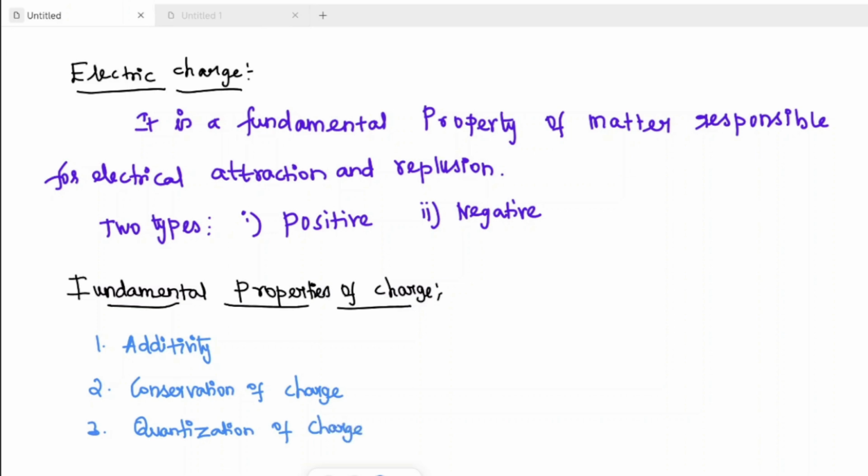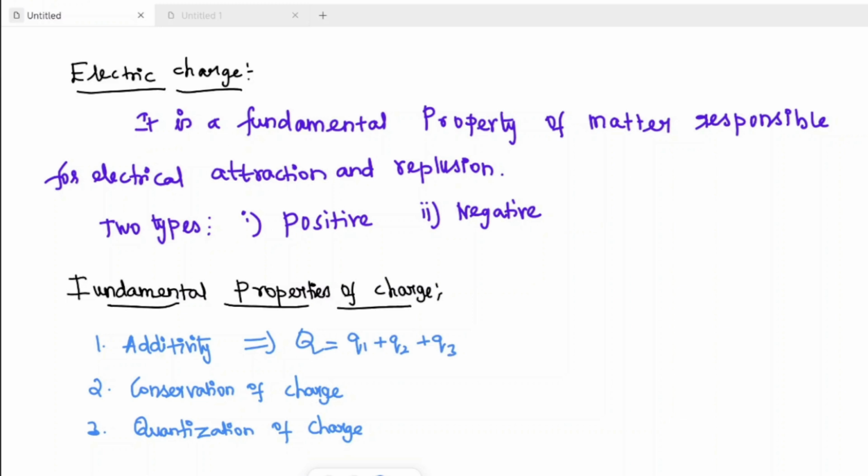So what is meant by additivity? The total charge is equal to the algebraic sum of the individual charges. That is, total charge Q is the sum of the individual charges Q1, Q2, Q3. Problem போடும்போது உங்களுக்கு தெரியும்.